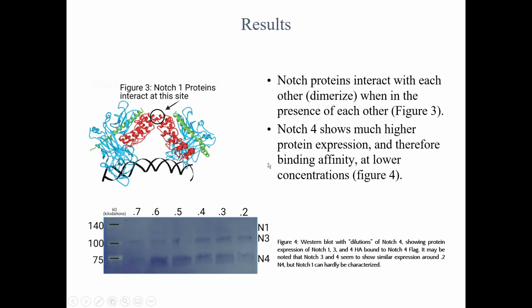Notch 4 we found has a much higher protein expression and binding affinity at lower concentrations. That can be seen by looking at how we put a 0.7 of Notch 4 in relation to a 1 to 1 to 1 ratio of Notch 1, 2, and 3, or down here 0.2 of Notch 4 compared to the same amounts of 1, 2, and 3. Essentially, we can see that Notch 4 has about the same expression when it is at a 0.2 ratio, which is significantly lower, confirming that Notch 4 is much more expressive.